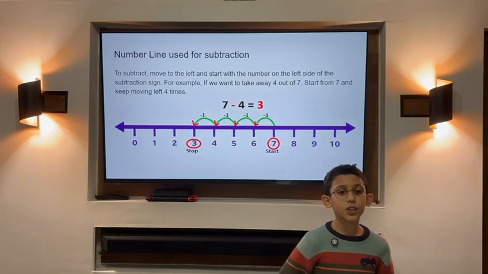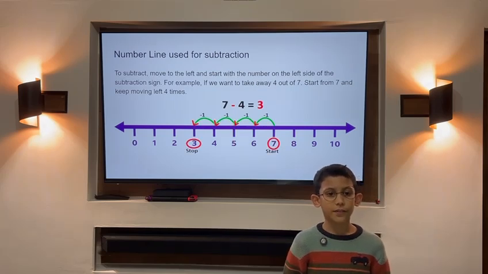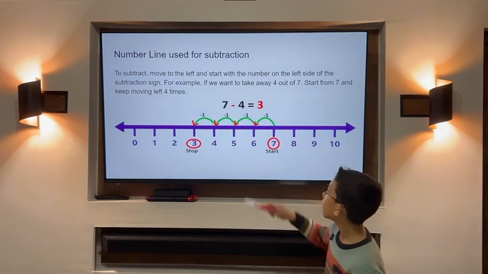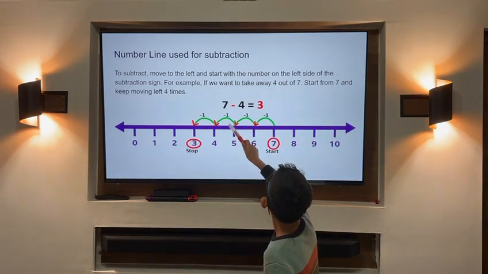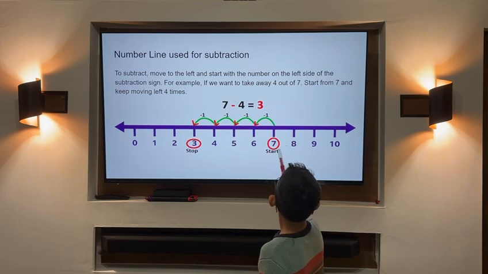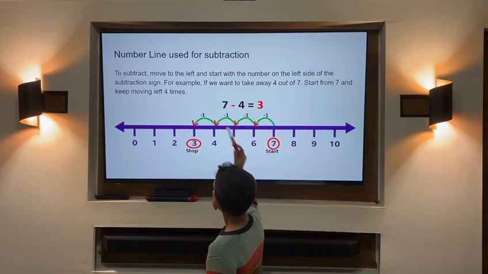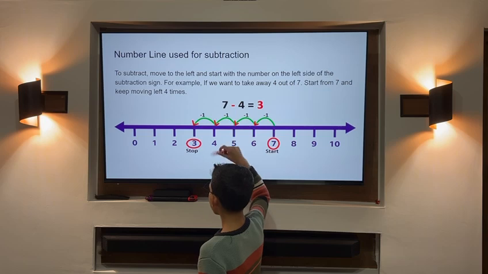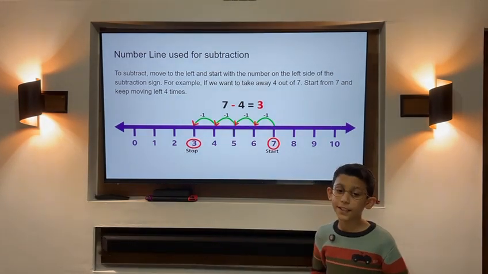Number line used for subtraction. To subtract, move to the left and start with the number on the left side of the subtraction sign. For example, if we want to take away 4 out of 7, start from 7 and keep moving left 4 times. Like I said, move left 4 times, or backwards. 1, 2, 3, 4. What did we stop at? We stopped at 3. What's the answer? The answer is 3 then, because we stopped at 3.